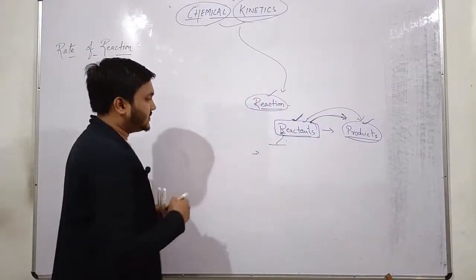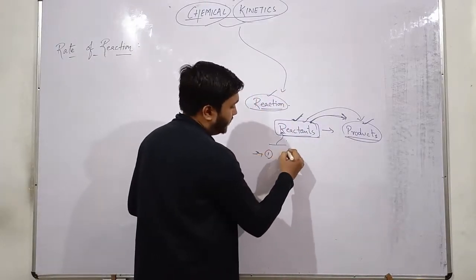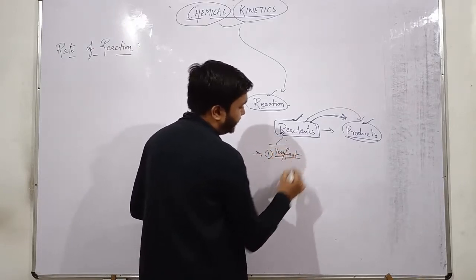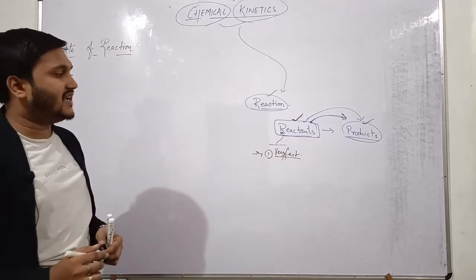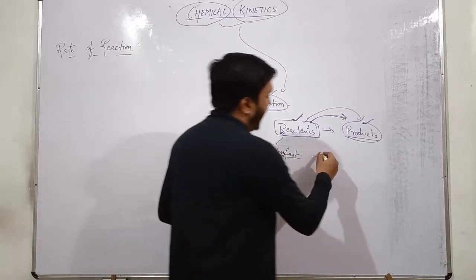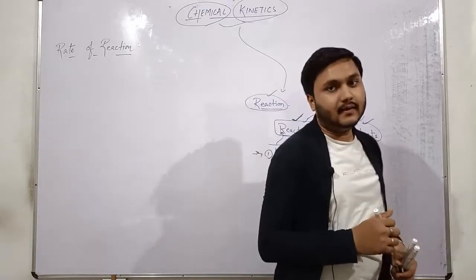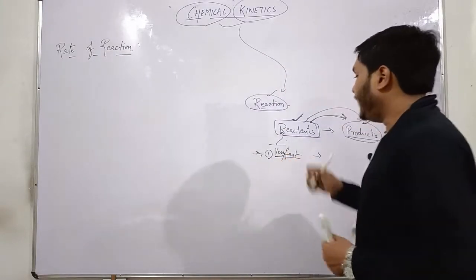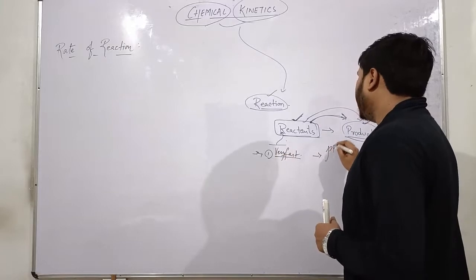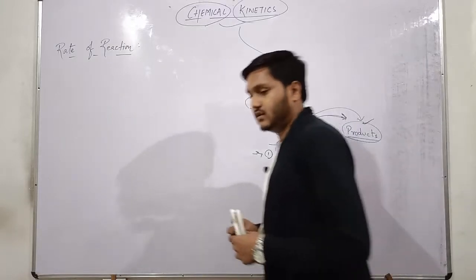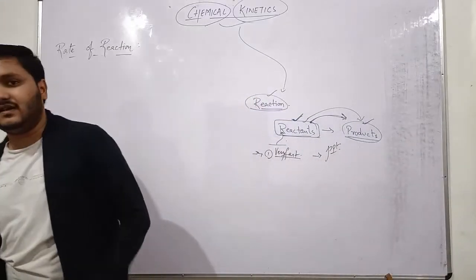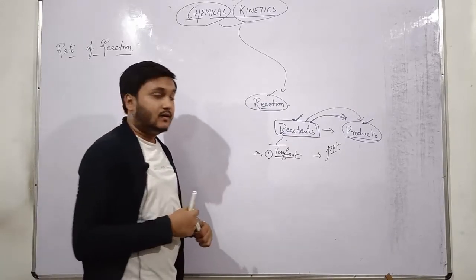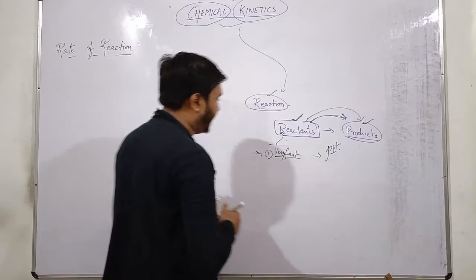The first one is fast reaction, or we can consider it a very fast reaction. This very fast reaction takes approximately no time to complete. We can consider the formation of a precipitate as an example. The precipitation reaction is a type of very fast reaction which requires no time to complete.